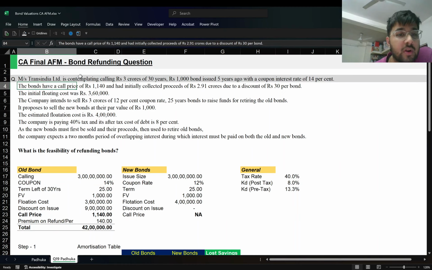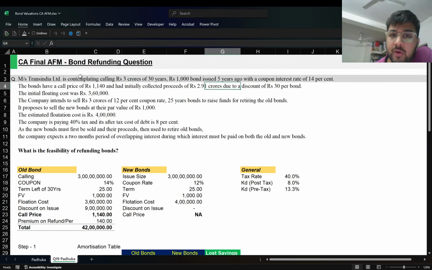The bonds have a call price of 1140 and had initially collected proceeds of 2.91 crores due to a discount of 30 per bond. Okay, so now we write down the call price first, and the second thing is they get proceeds of 2.91. That's irrelevant for me, but what you want is the discount.